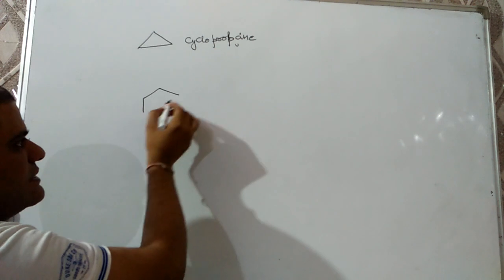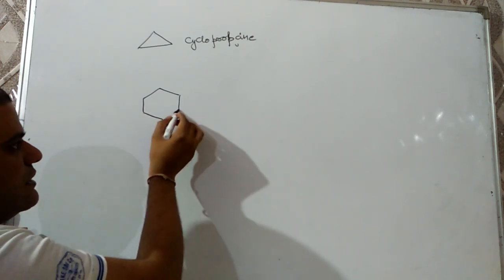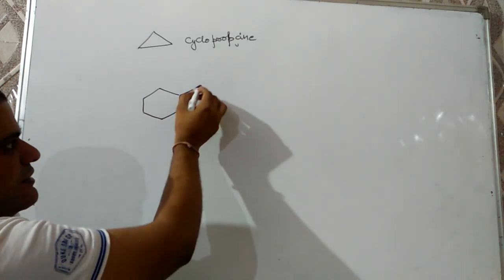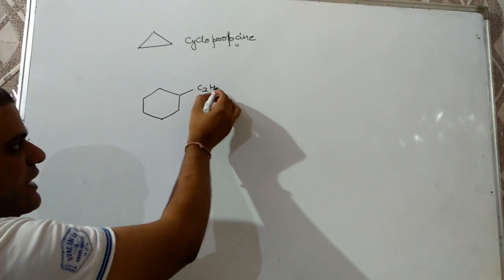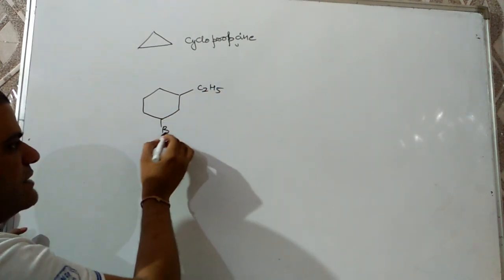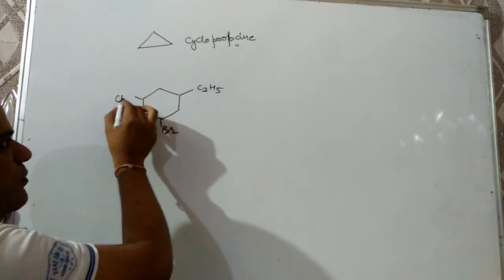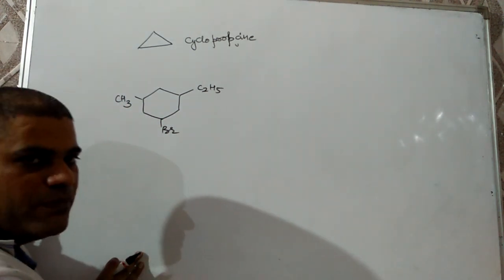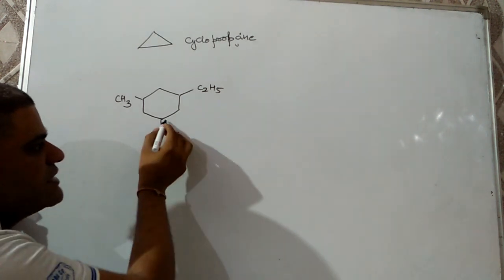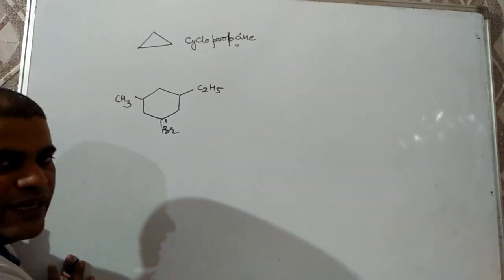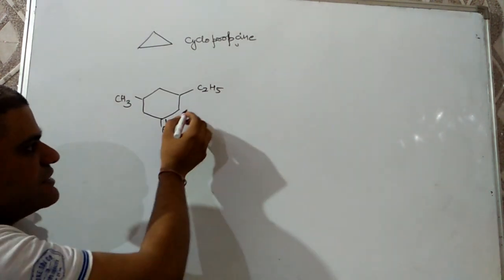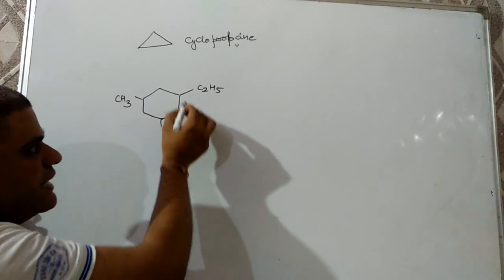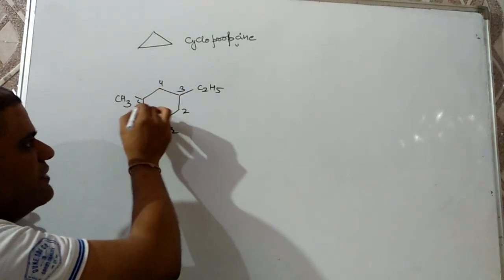The first case is cyclohexane is given, a C2H5 group is there, a Br group is there, and a CH3 group is there, and we have to write down the IUPAC name. The side chain does not have any functional group, so the numbering will start from bromine, as it is alphabetically first, then second, third, fourth, fifth, sixth.